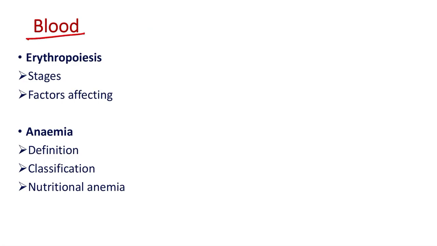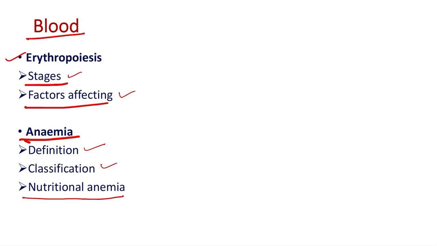Then the next system is blood. First topic is erythropoiesis. So what is erythropoiesis? Then stages of erythropoiesis and factors affecting erythropoiesis. Then anemia. Definition of anemia, classification of anemia and a short note on nutritional anemia. So this can be asked as a part of the long answer question on anemia.